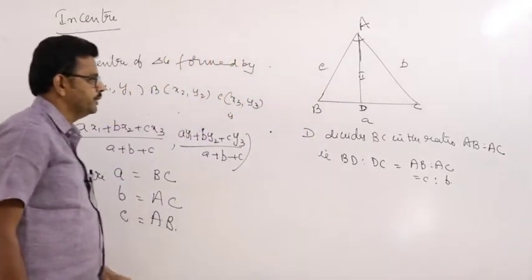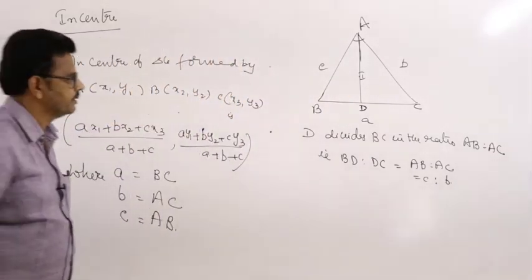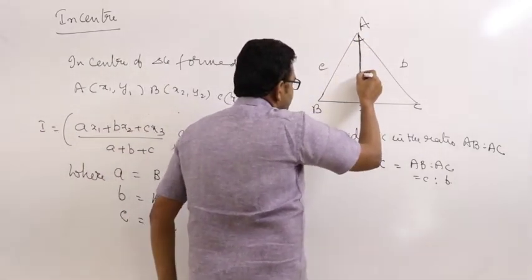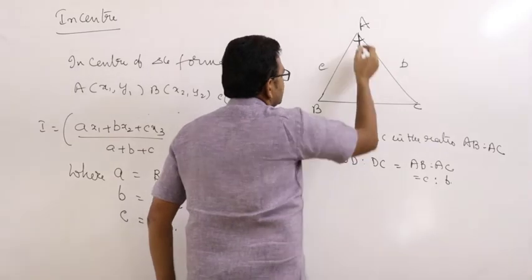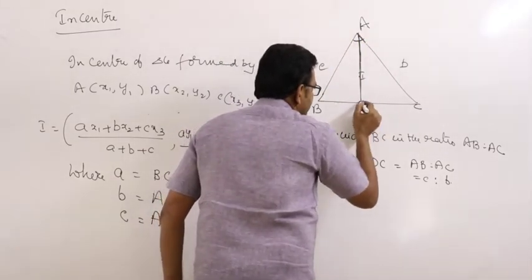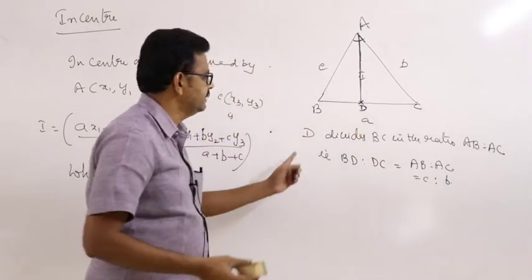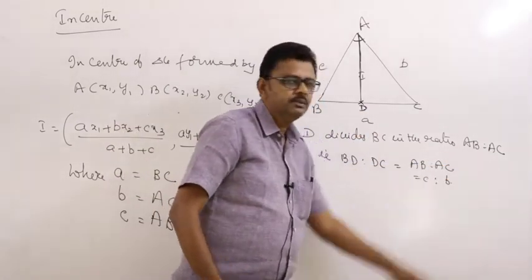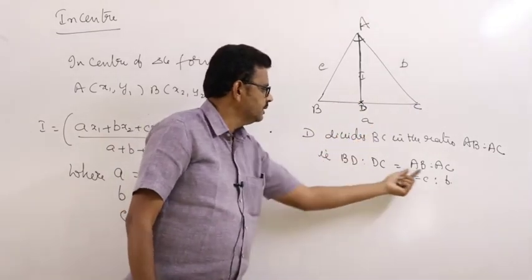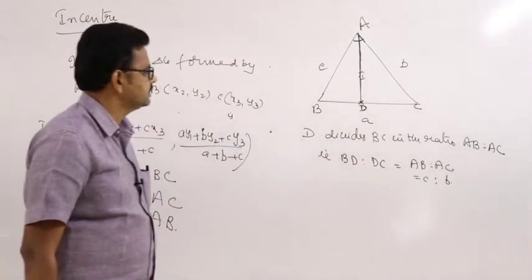So that is one point. This is the point A, this is point D, where the internal angular bisector of A meets BC at the point D. Then D divides BC in the ratio AB is to AC, that is BD is to DC is equal to AB is to AC, that is c is to b.